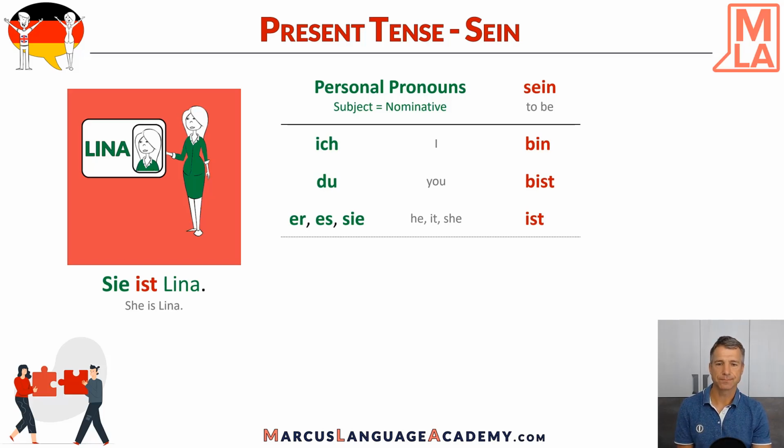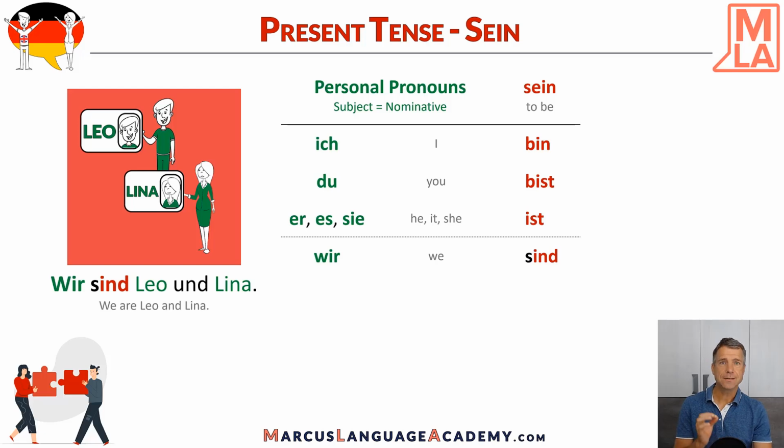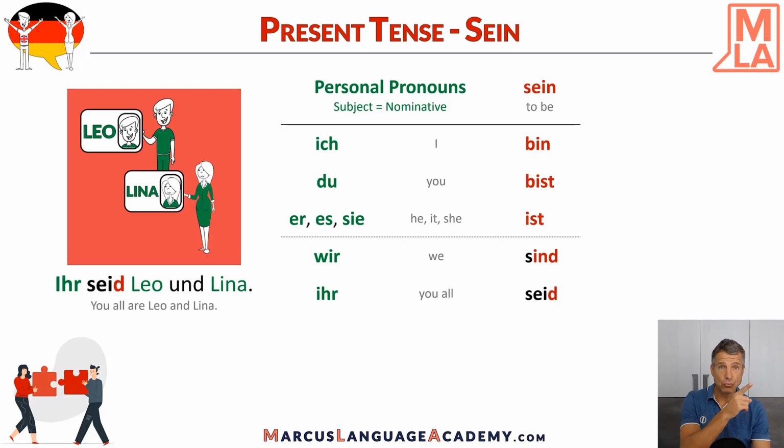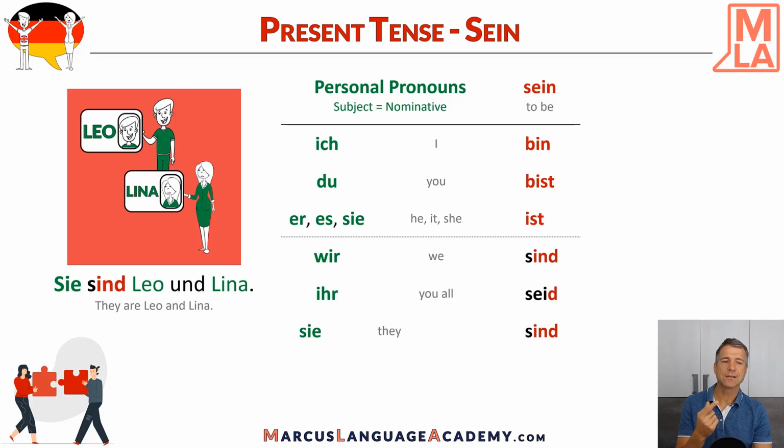Let's see the plural. Wir sind. We are, wir sind. Wir sind Leo und Lina. And you guys, you all, in German we would say ihr seid. Please remember, ihr seid Leo und Lina. And they, sie sind. So it's again sind. Sie sind Leo und Lina. They are Leo and Lina.